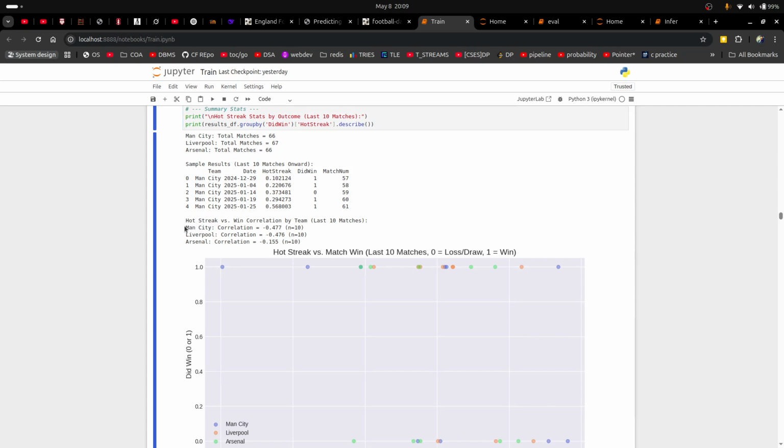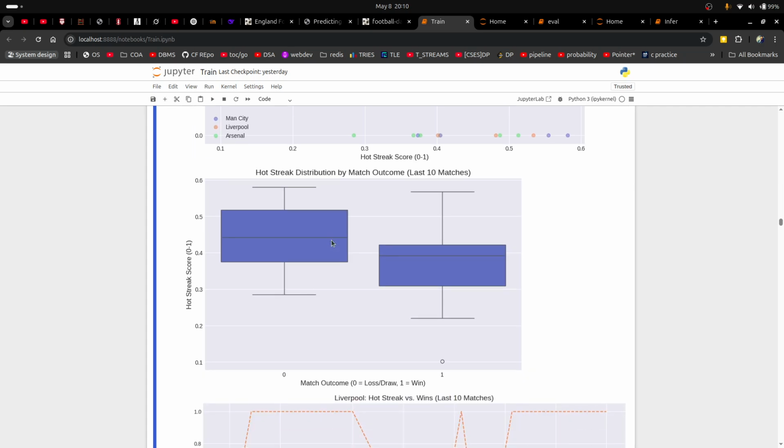So as you can see, the hot streak feature was a complete bust, because it turns out it's a negative correlation for these three teams. Even if it were a negative correlation for all teams, maybe we could have used it, but for these three teams it was negative, for some teams it's zero, for some teams it's positive, so it's inconclusive. So we can't really use this to make any kind of predictions.